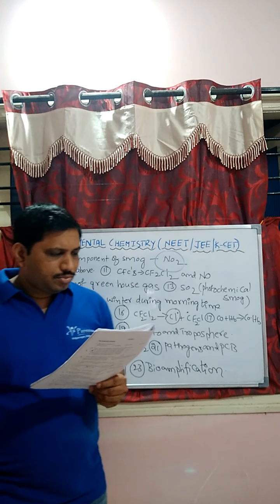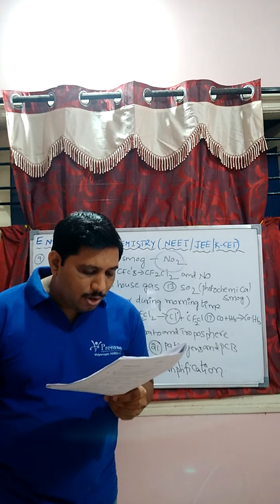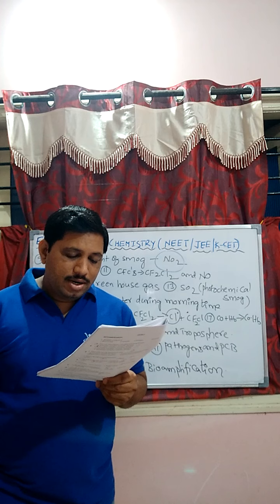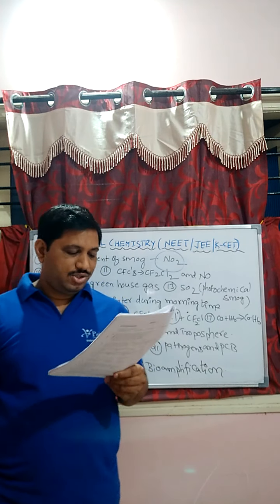Next one, question number 10, students. Global warming may result in flood, cyclone, decrease in forest productivity, all the above. All the above is the correct answer, student.